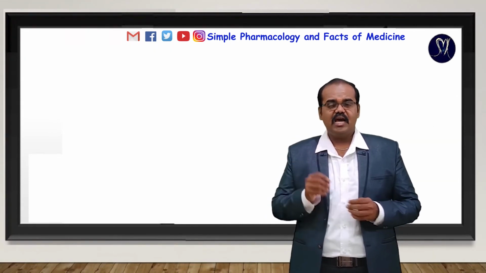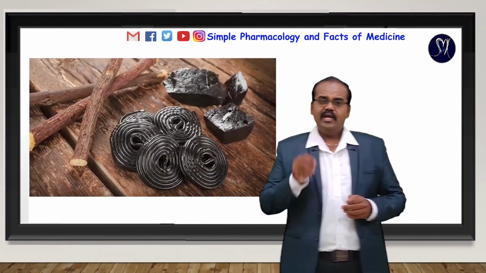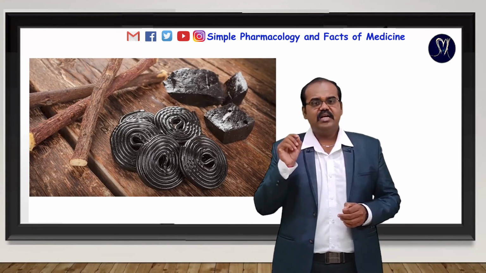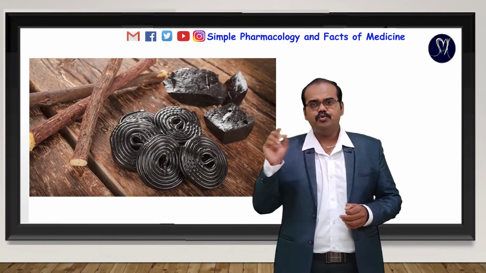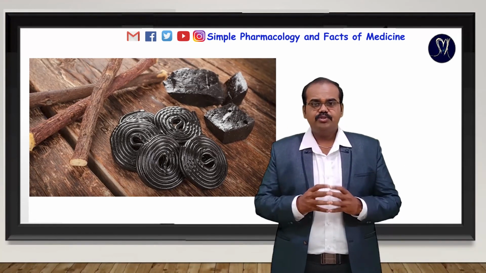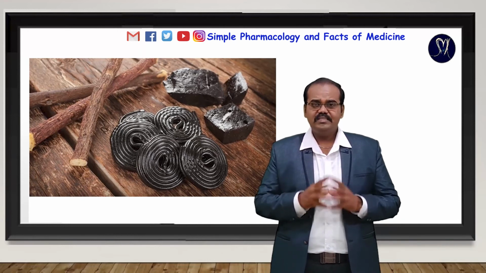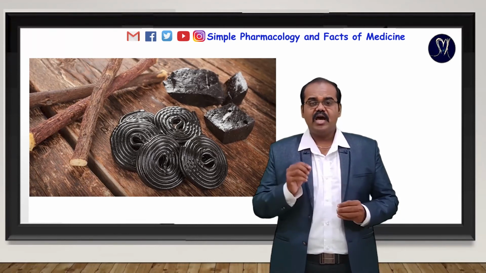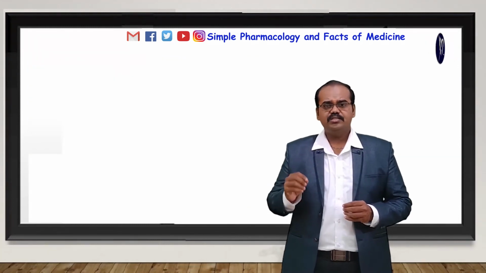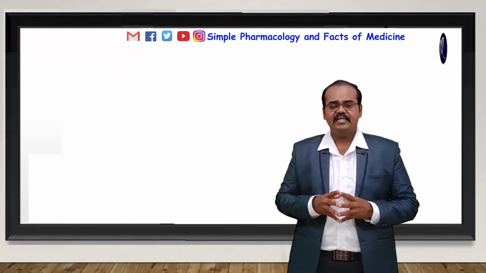The next category is ulcer healing drugs. In this category there is one natural substance, carbenoxolone sodium, which is a main active constituent of licorice. It is responsible for ulcer healing. Nowadays we also use local anesthetics in the treatment of gastric ulcer.